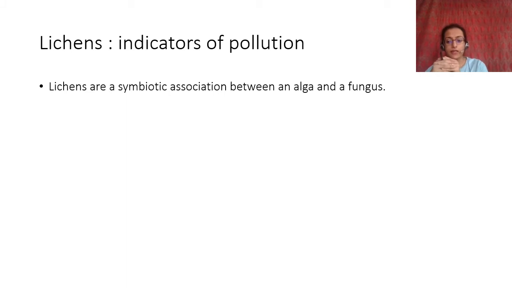The alga is performing photosynthesis and giving food to the fungus, and the fungus is giving nutrients to the alga and also giving protection to the alga. Therefore it is called a symbiotic association. Symbiosis means which is beneficial for both of them. Both of them are benefiting from this association, and they form one organism which is called lichen.